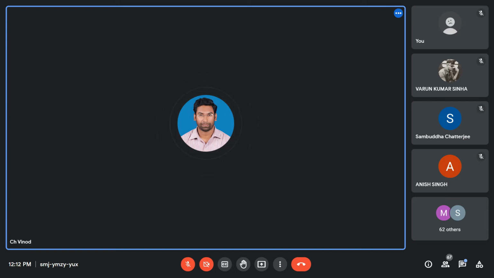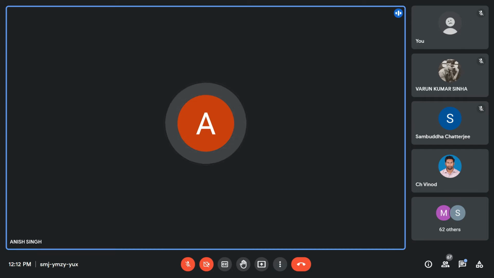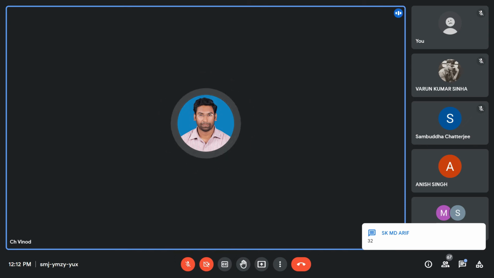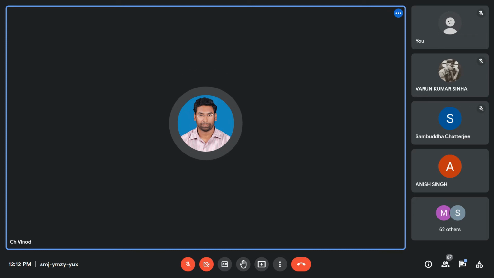Because when the cell divides, it will be 16 and 16 in two cells. Right, 32 it will be. 32 will be on one side and 32 on the other side. It is still not divided. When the cell undergoes division, it will be 16 and 16 in each cell.